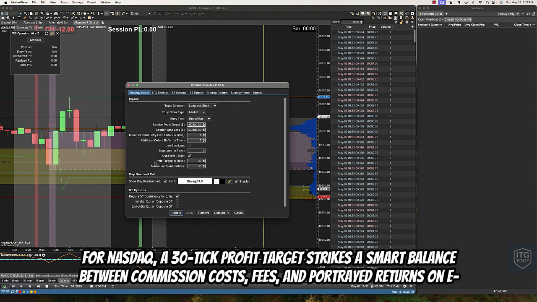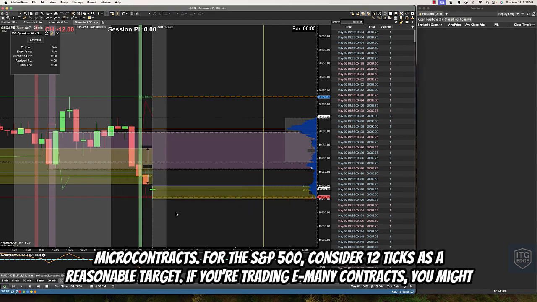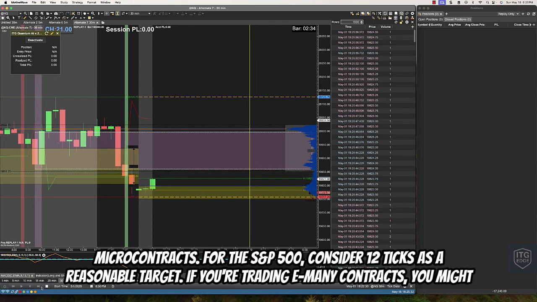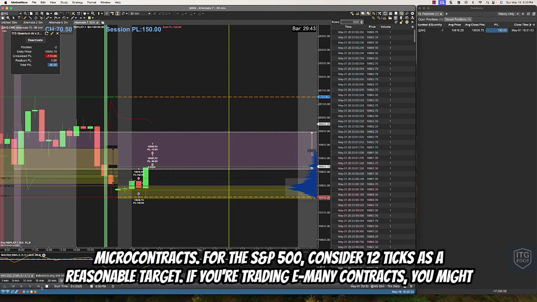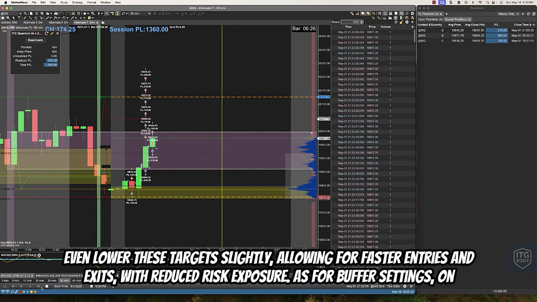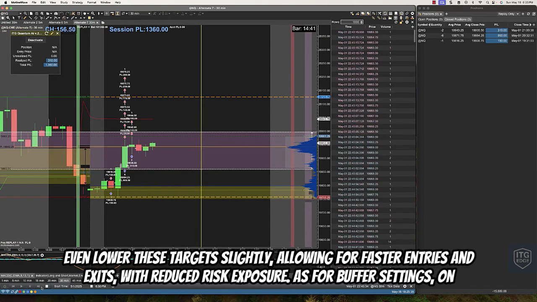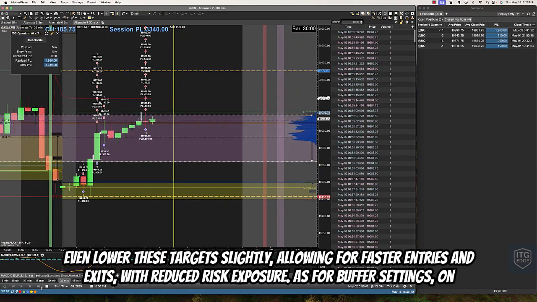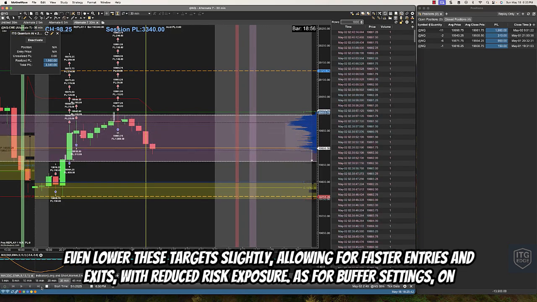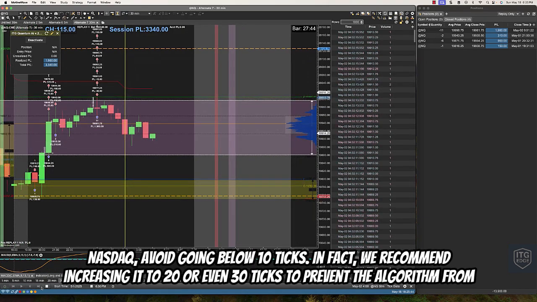For NASDAQ, a 30-tick profit target strikes a smart balance between commission costs, fees, and per-trade returns on e-micro contracts. For the S&P 500, consider 12 ticks as a reasonable target. If you're trading e-mini contracts, you might even lower these targets slightly, allowing for faster entries and exits with reduced risk exposure. As for buffer settings, on NASDAQ, avoid going below 10 ticks.